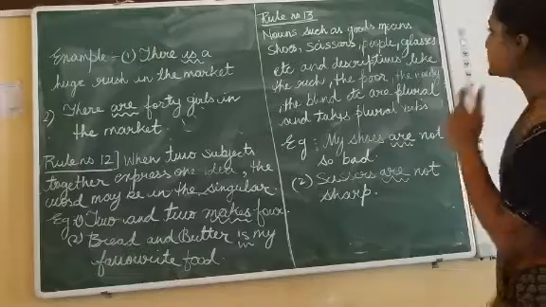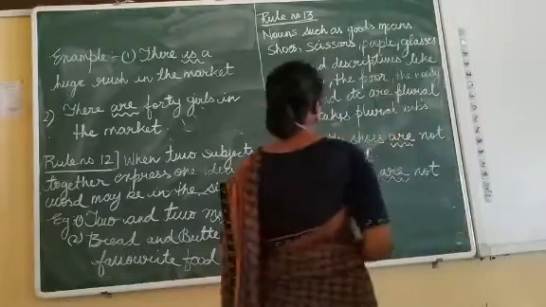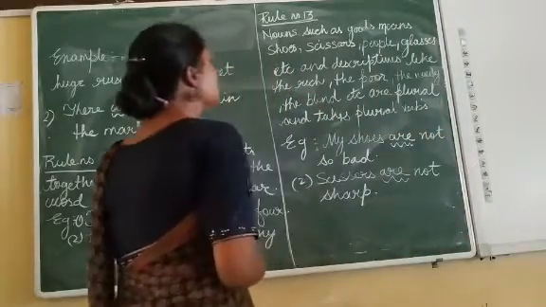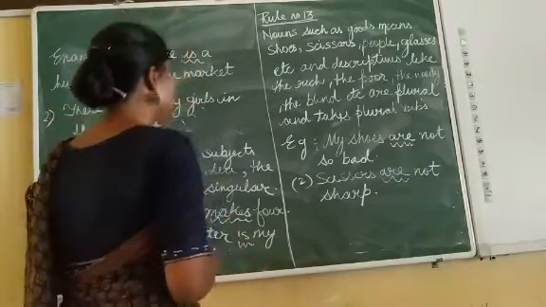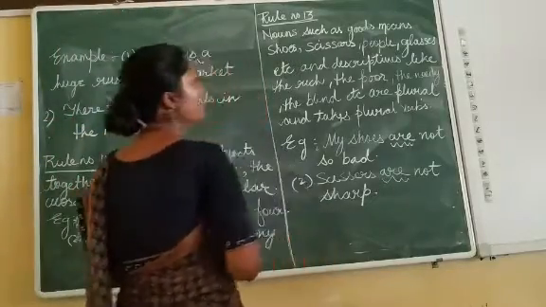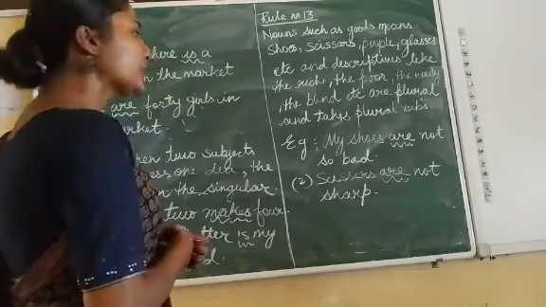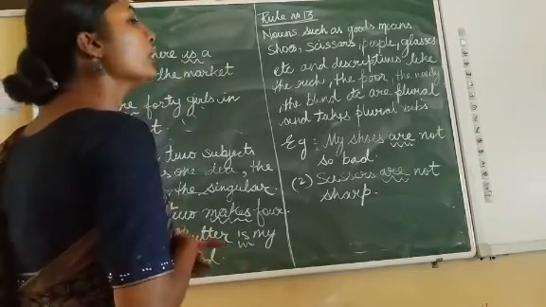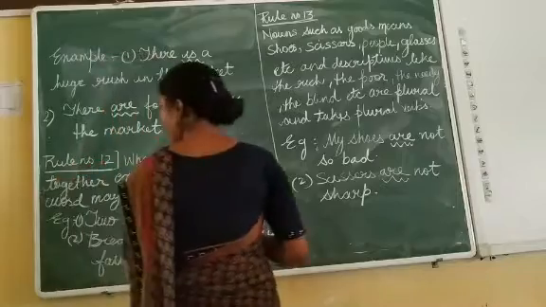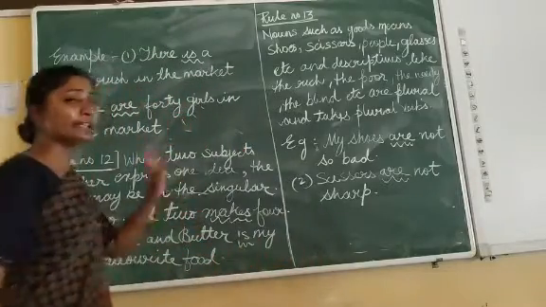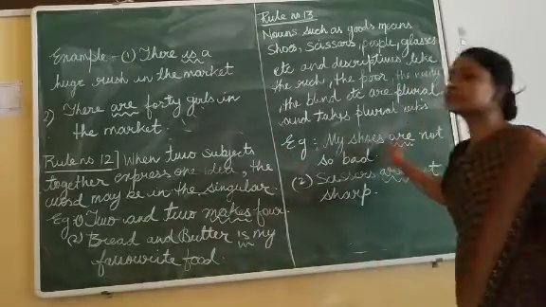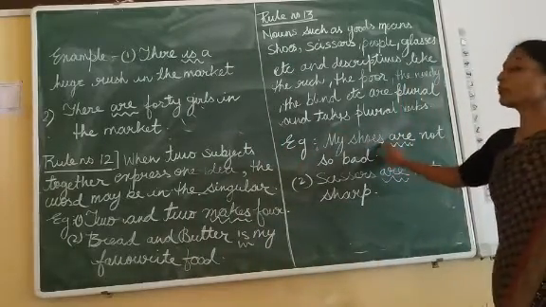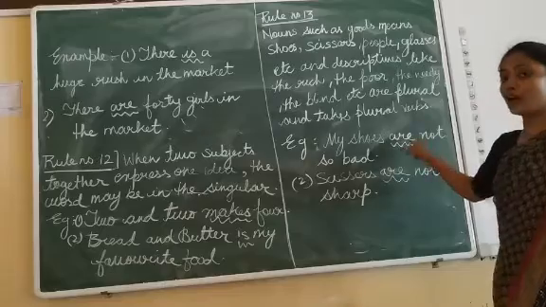Nouns such as goods, means, shoes, scissors, people, glasses, etc., and the descriptive like the rich, the poor, the needy, the blind, etc., are plural and take plural verb. That means when we are talking about here, we have to check what. See, my shoes, this is plural in itself. That is why we are using are over here.